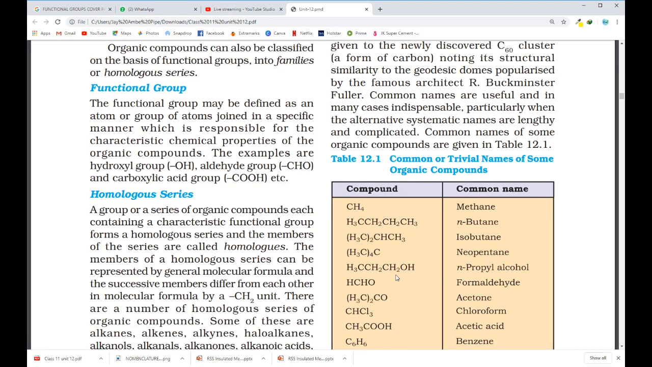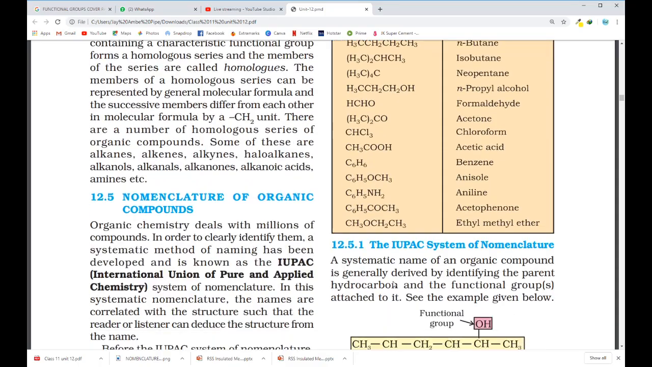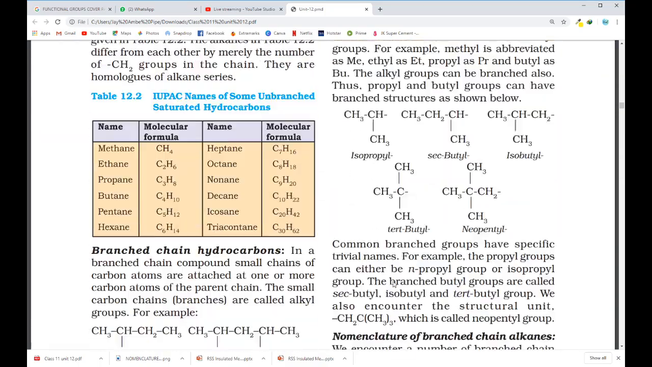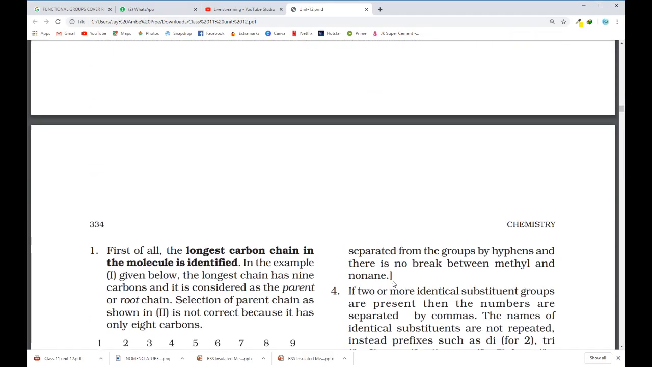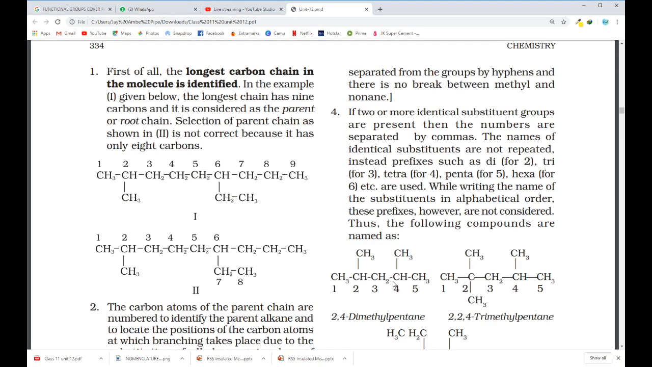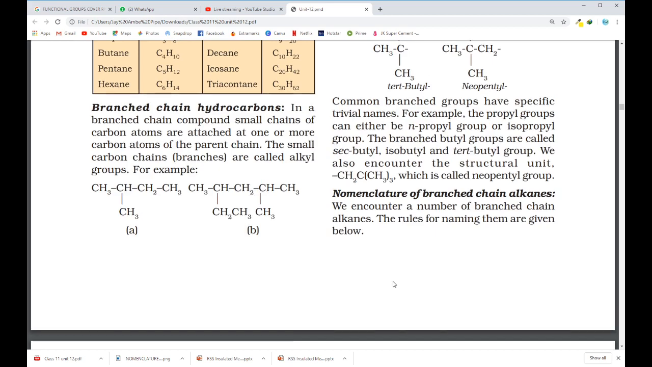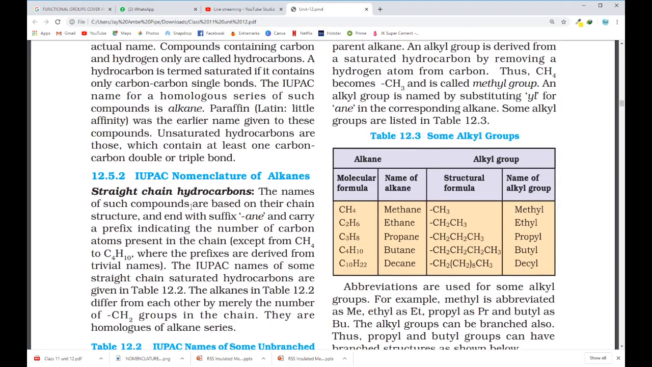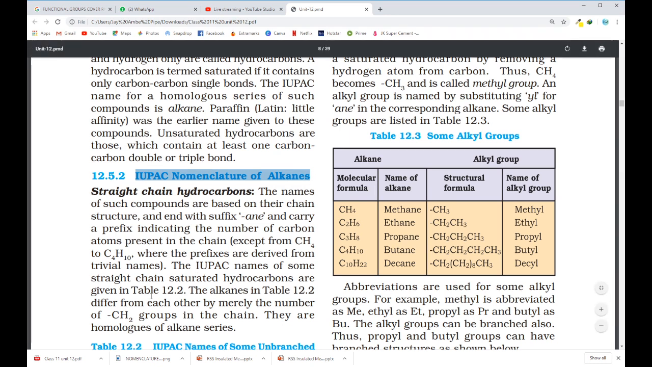As you learn more and more compounds, you get to know in detail what these compounds actually are. Now we have to study the nomenclature of organic compounds. Now we are going to study IUPAC nomenclature. First we will study alkanes. So first we'll study straight chain hydrocarbons.